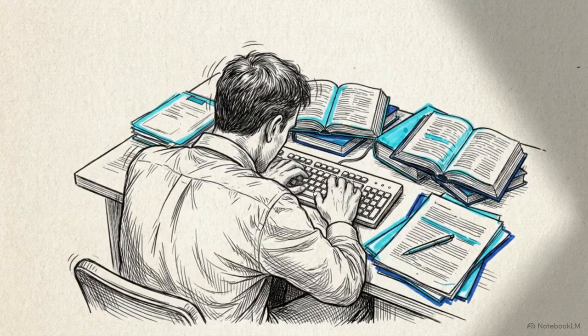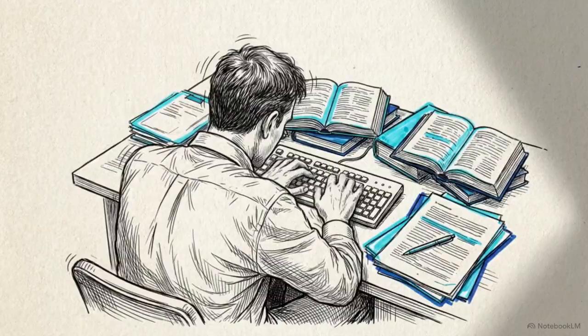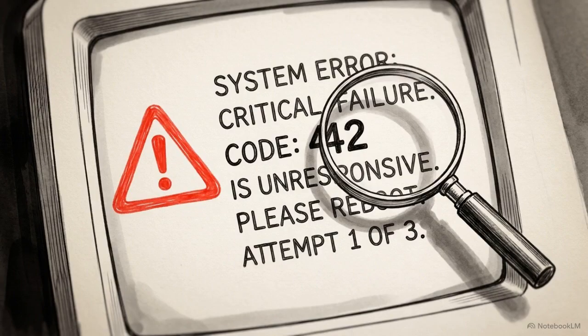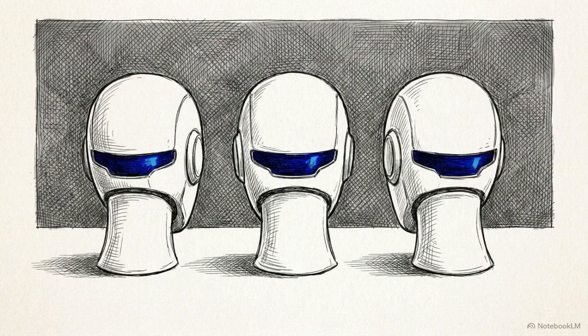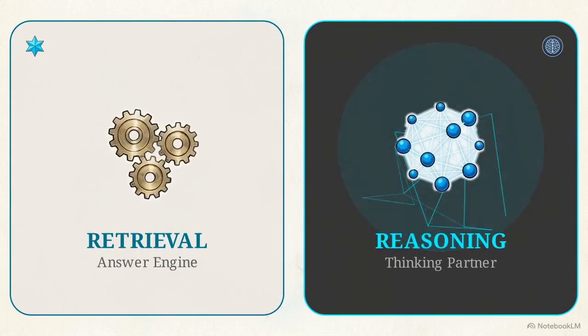You use AI to save time, but somehow you still end up spending hours polishing robotic paragraphs or chasing down facts to make sure it didn't hallucinate a fake statistic. The mistake we make is treating all large language models as if they are identical, interchangeable chatbots. You type in a prompt, you expect a perfect answer. But beneath the text box, these systems are built for entirely different purposes.